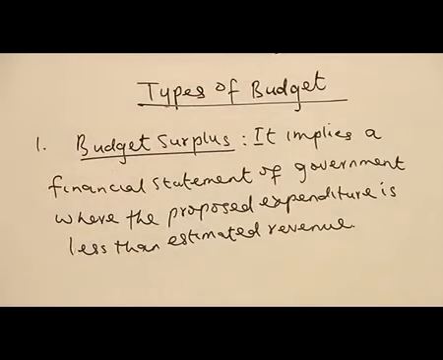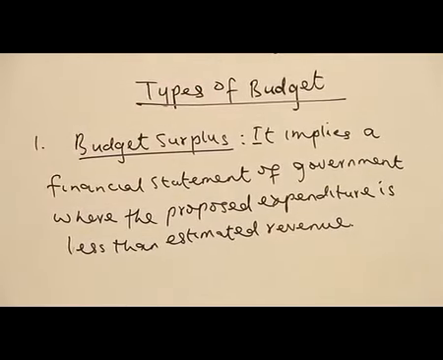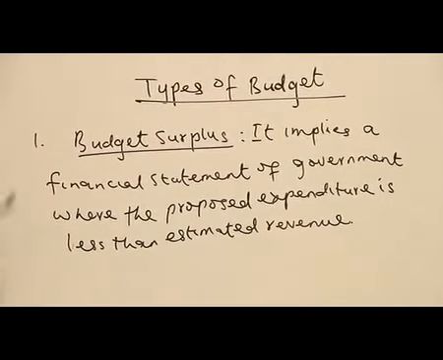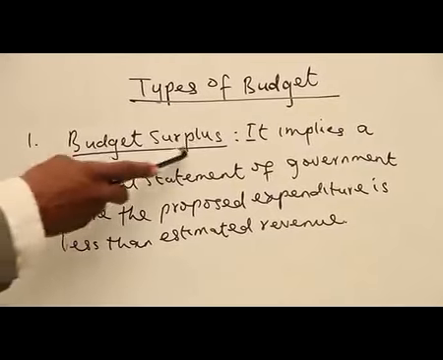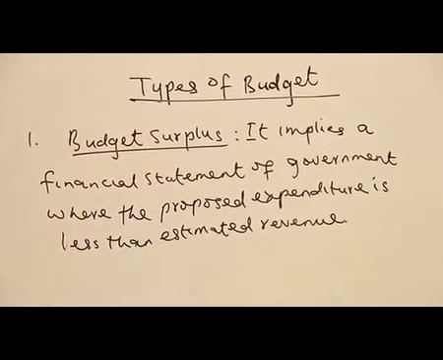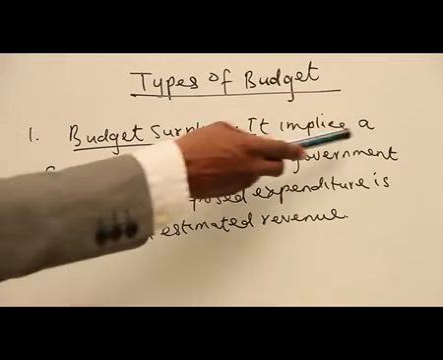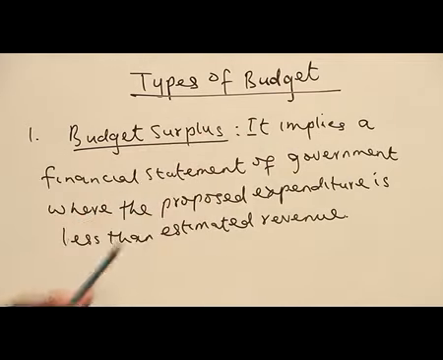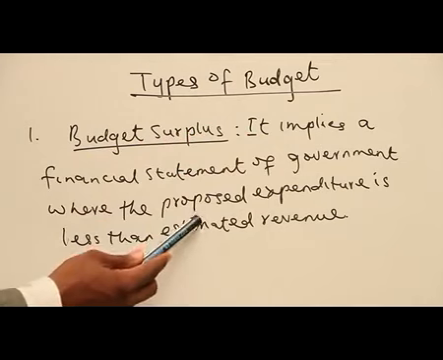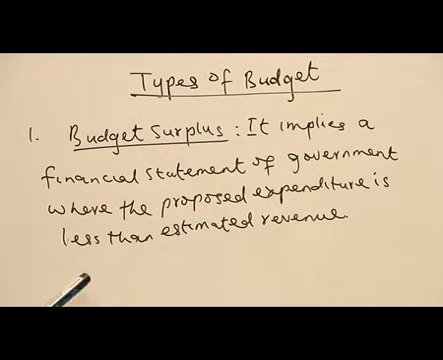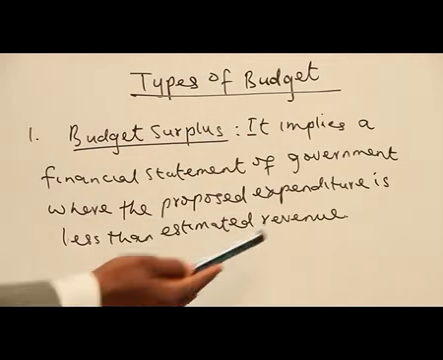Types of budget. When we are talking about type of budget, we have three types. We are going to look at the three types. The first one, we call it budget surplus. When government is trying to make a budget, they must understand the situation, the economic situation of the country, if budget surplus is what they should propose or not. But what is budget surplus? Budget surplus implies a financial statement of government where the proposed expenditure is less than estimated revenue.